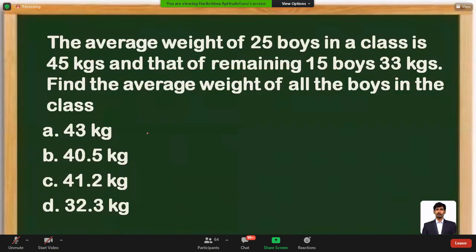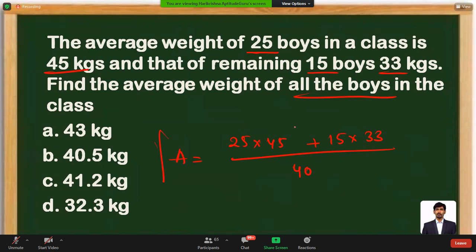Cumulative average, direct question. 25 boys, average is 45. Remaining 15 boys, average is 33. What is the average of all the boys? 25 into 45 plus 15 into 33, divided by the total number of students, is 40. So this is called a cumulative average direct question. This type of questions you can come across in the entire chapter of averages. I hope you are able to get clarity.